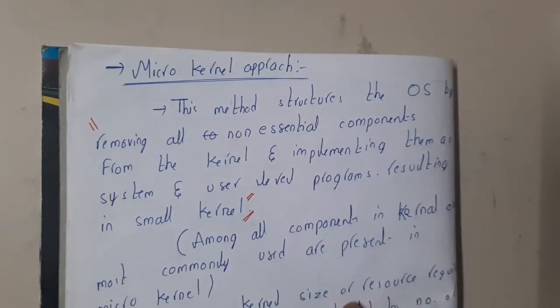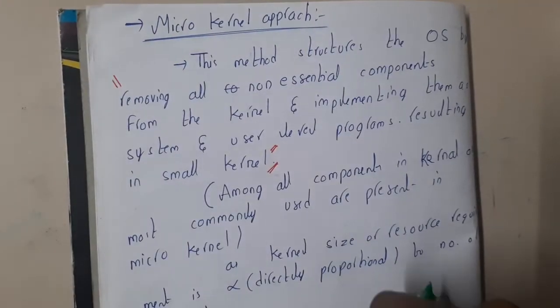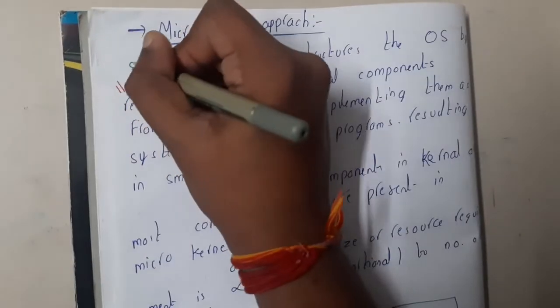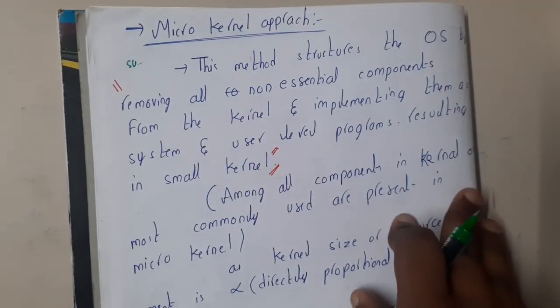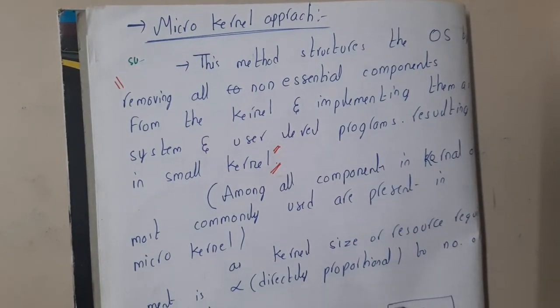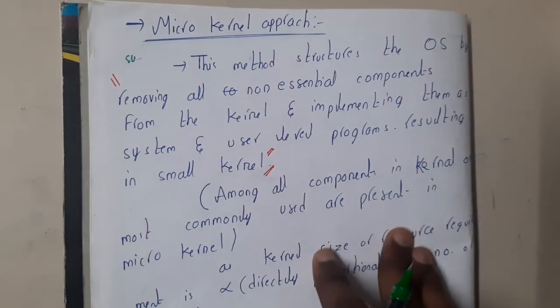In reality, what exactly does the kernel contain, guys? For our example, I told addition, subtraction, multiplication, division, right? In reality, kernel might contain some kinds of applications. Assume that you want to shut down your system, so a small shutdown code could be there in your kernel, and once you enter that code, it is going to shut down. Activities which need to run ultra fast, those kinds of small functionalities will be stored in the kernel, guys.